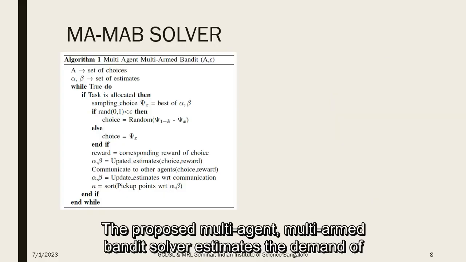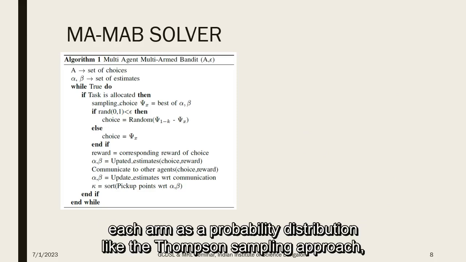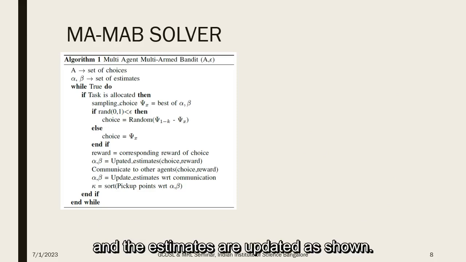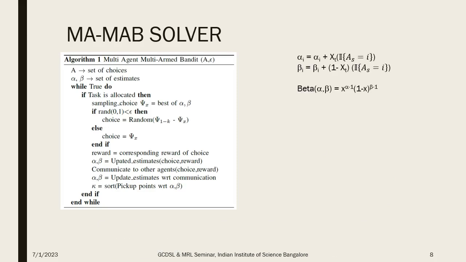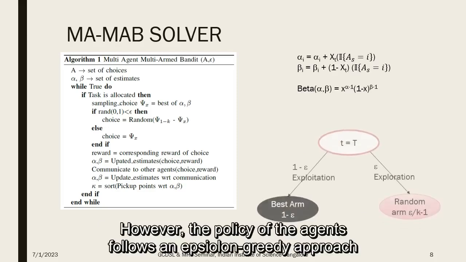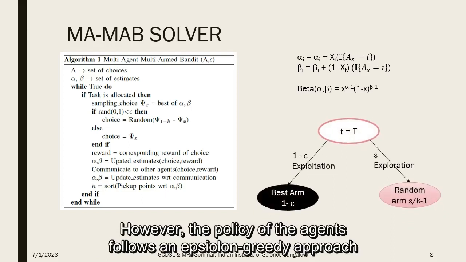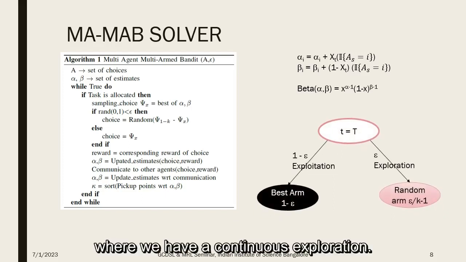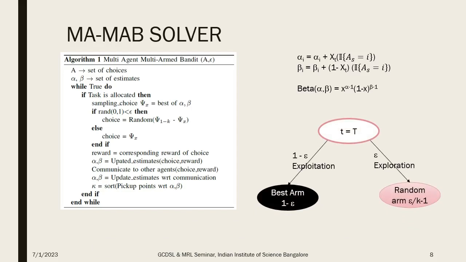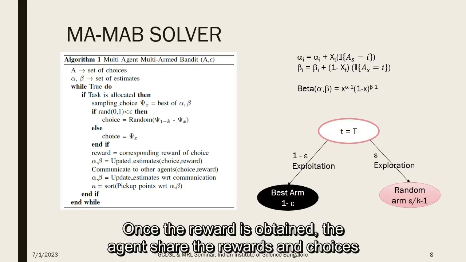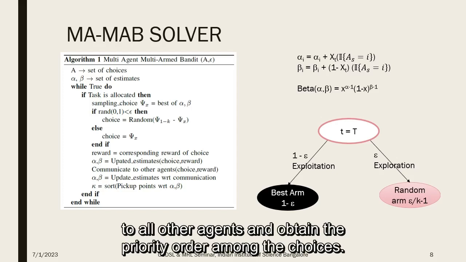The proposed solver estimates the demand of each arm as a probability distribution like the Thompson sampling approach, and the estimates are updated as shown. However, the policy of the agents follows an epsilon-greedy approach, where we have continuous exploration. Once the reward is obtained, the agents share the rewards and choices with all other agents and obtain the priority order among the choices.